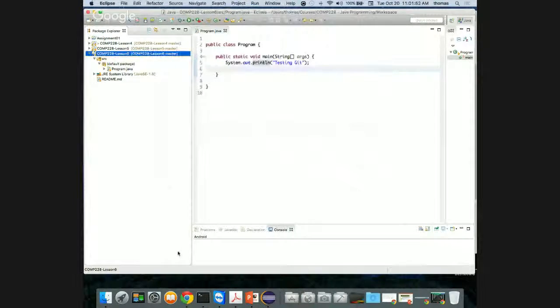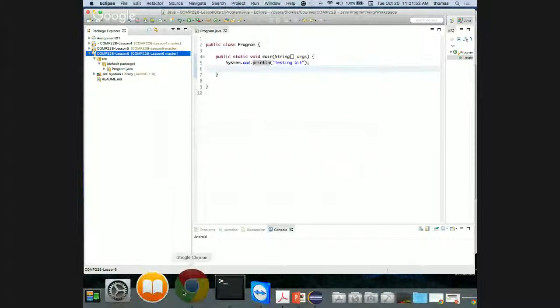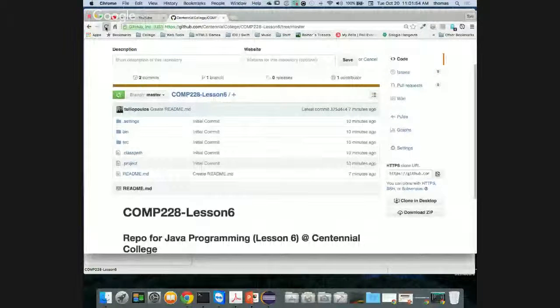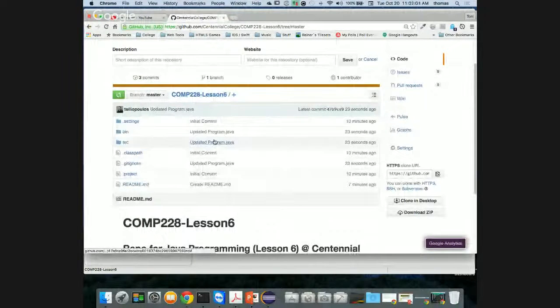So now that I've done that, if I go back online and if I refresh, you can see that I'm going to get this next commit happening, right? There it is. There's my updated program Java. This came right out of Eclipse, right? It didn't come from a command line.